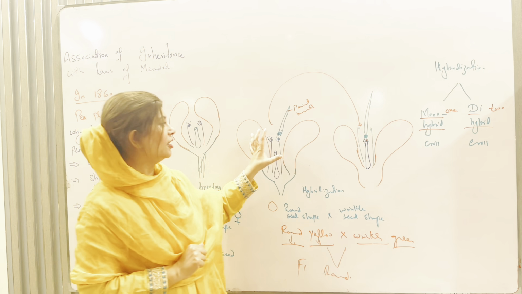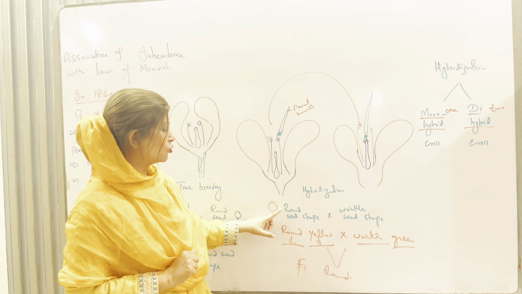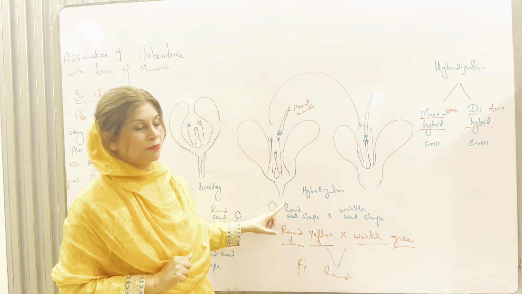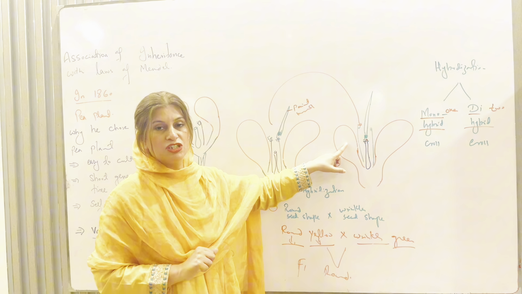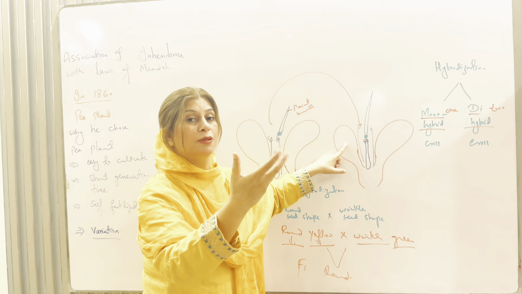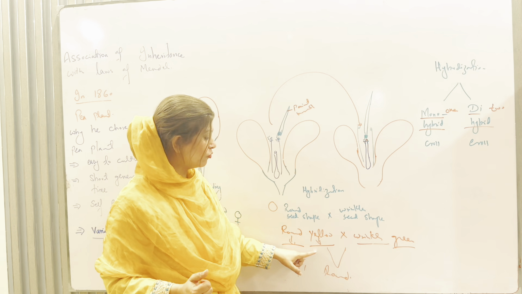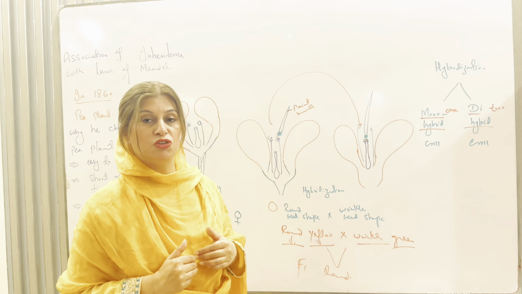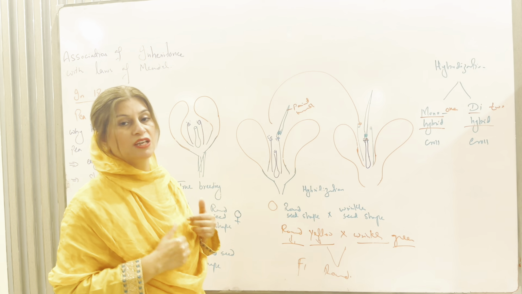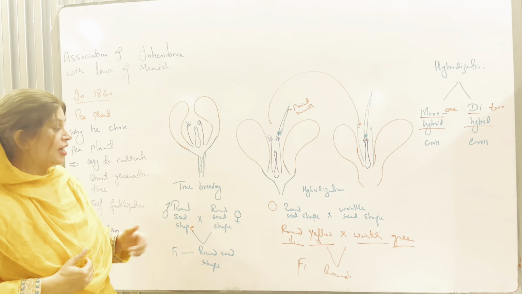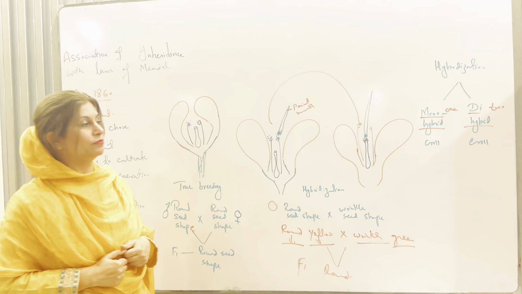So look here, if this flower shows the trait of a round seed shape, and this flower, which is present on another plant, shows the wrinkled seed shape, what will happen? Their offspring will show a different genotype as compared to the offspring produced after self-fertilization.